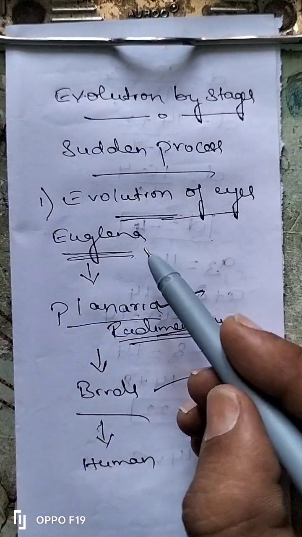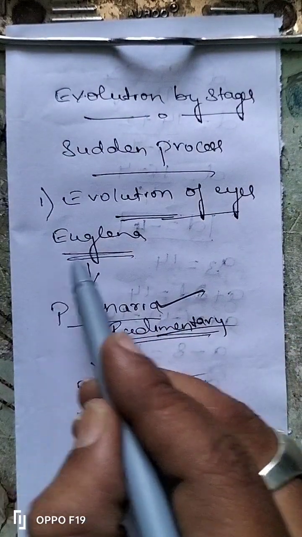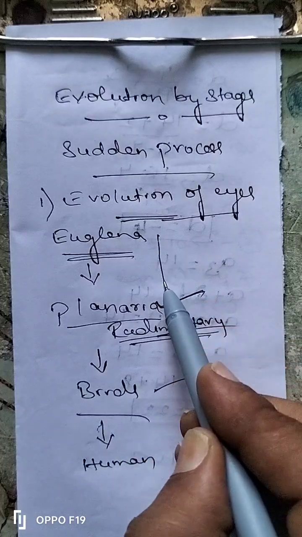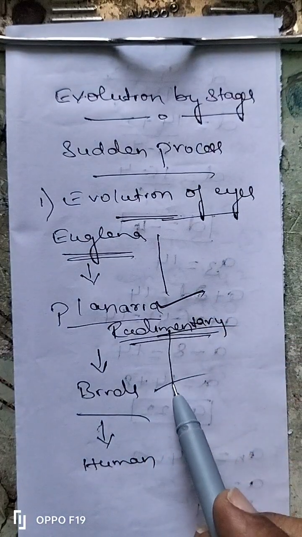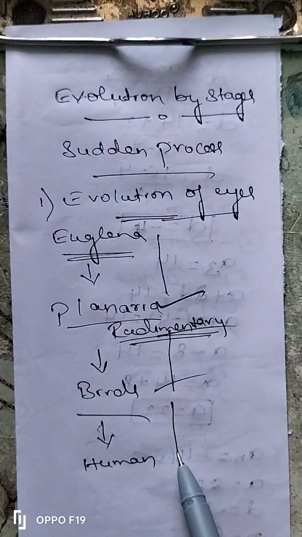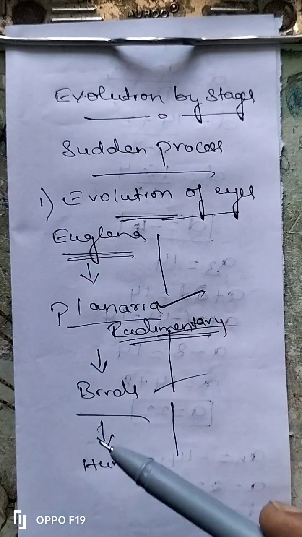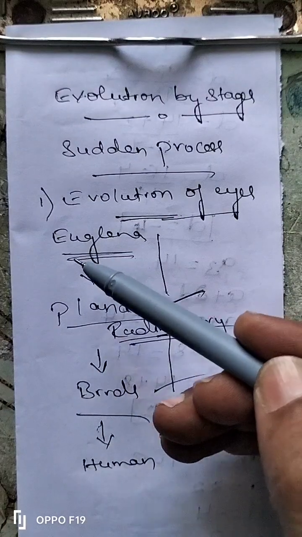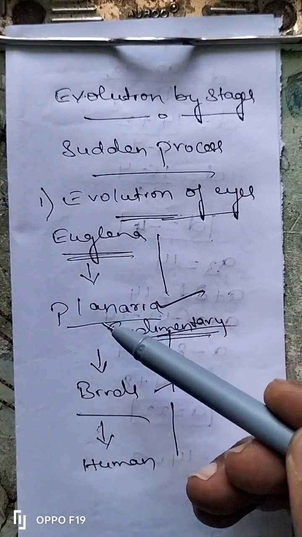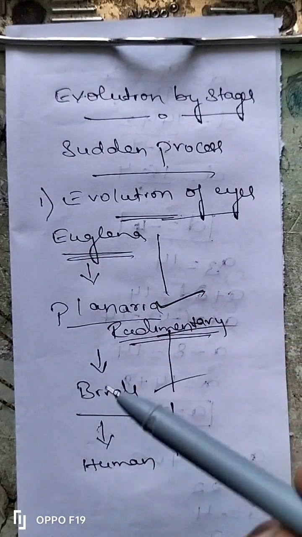Like this you can see it by stage. The first stage is euglena, after euglena planaria, after planaria birds, after birds humans. So like this, by stage, the eyes are developed. That means eyes have evolved by stage.